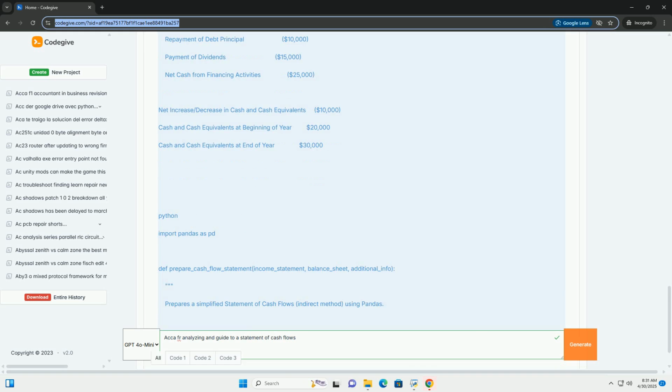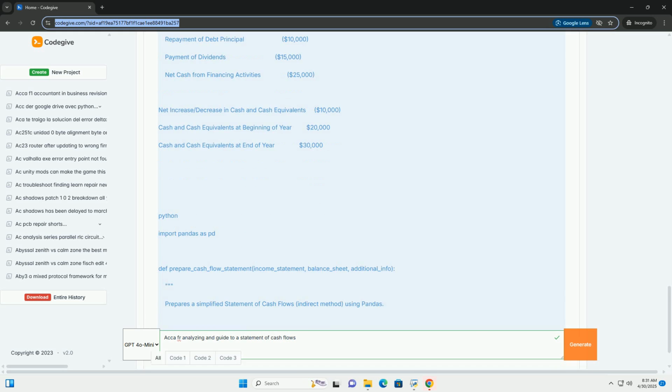1. Introduction to the Statement of Cash Flows. Purpose and Importance. The Statement of Cash Flows provides information about the cash inflows, cash coming into the company, and cash outflows, cash leaving the company, during a specific period. It answers the crucial question, where did the company's cash come from, and where did it go?